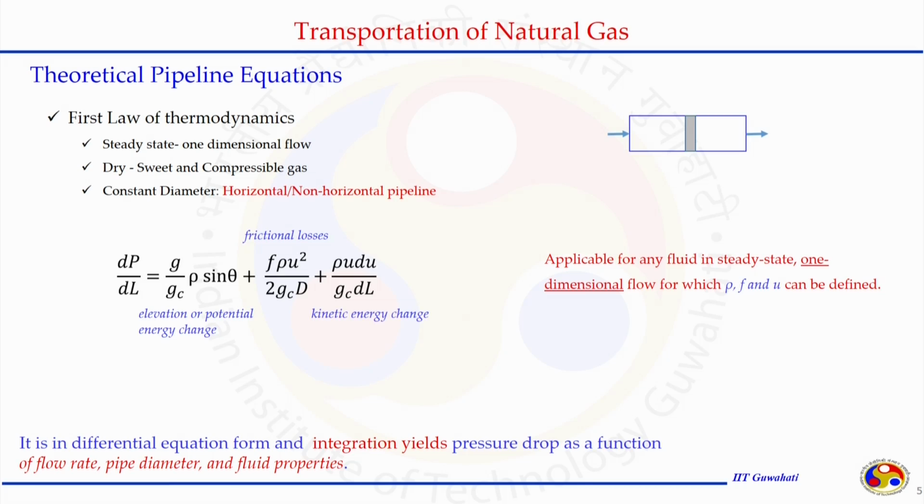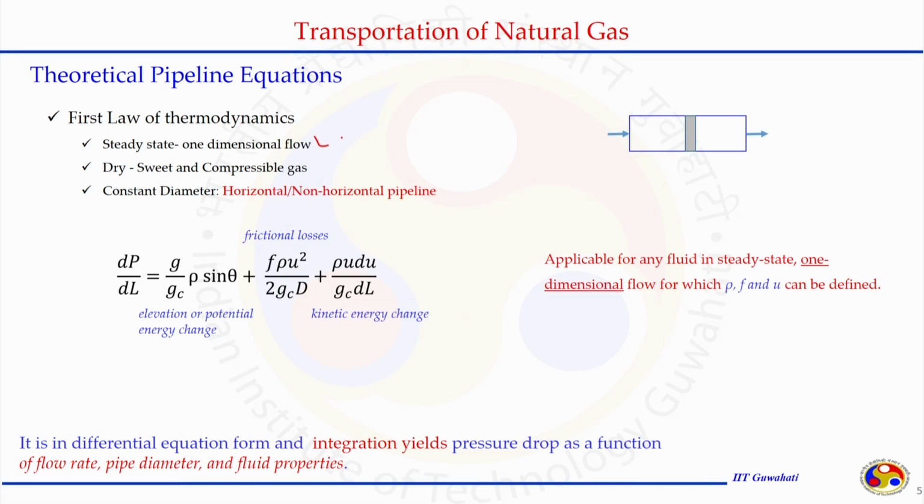We will make the assumptions as we go further and solve the equation in the desired form, meaning how my flow rate is related to pressure drawdown with other important parameters like the fluid properties, diameter and length of the pipeline, as well as the inclination if it is traveling through different terrain.